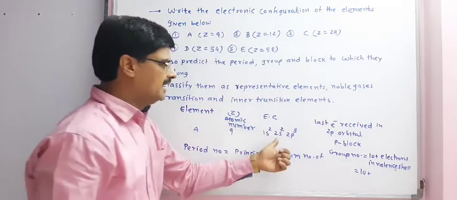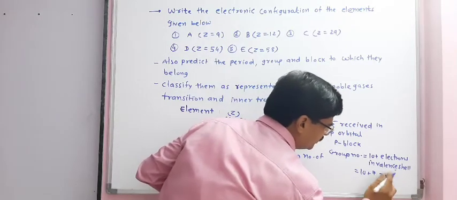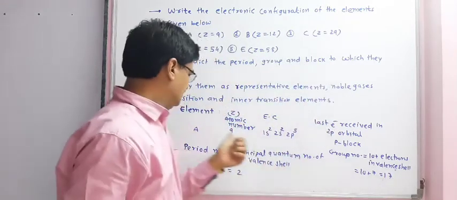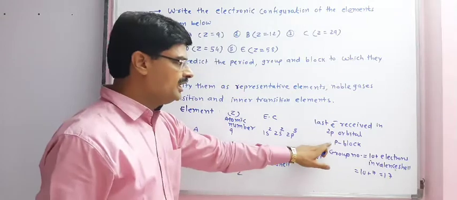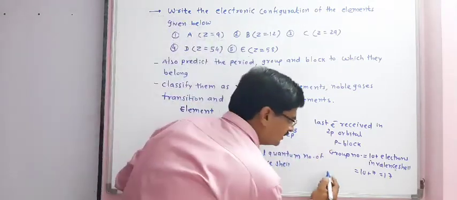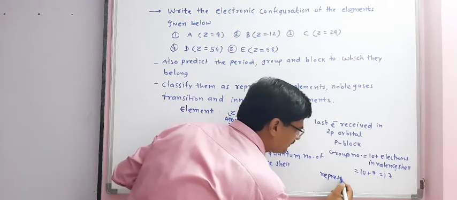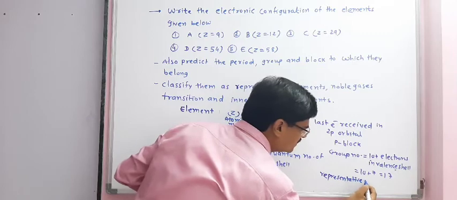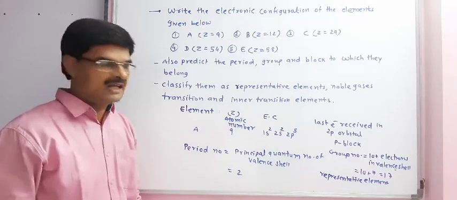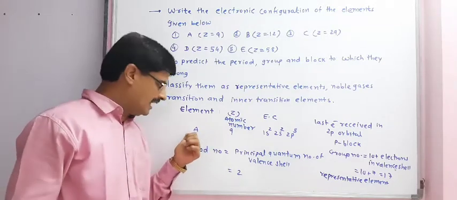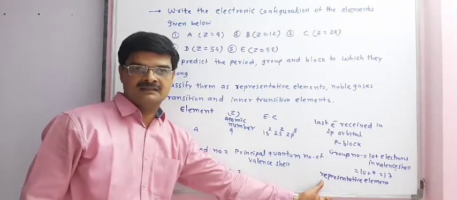Therefore, 10 plus the electrons in the valence shell, total 7, so it is equal to 17. So we can say that element A is present in group number 17. Also it belongs to P block. That is why we can say element A is a representative element. So this is for element A: group number, period number, and it is a representative element.